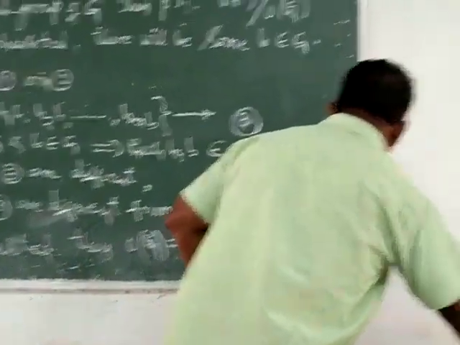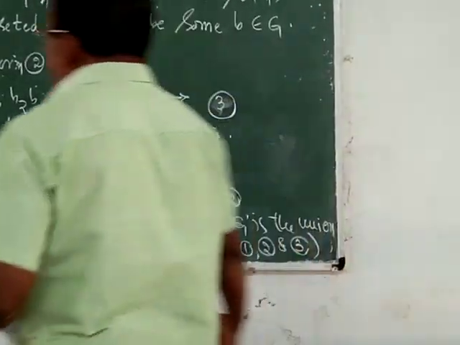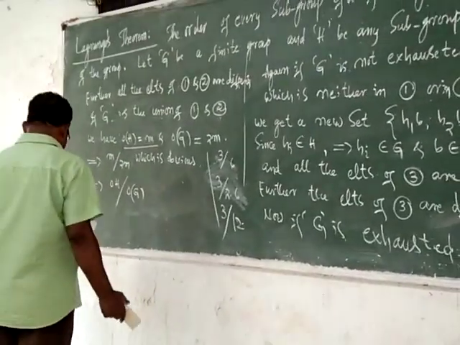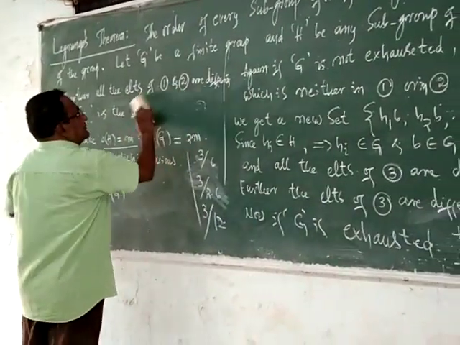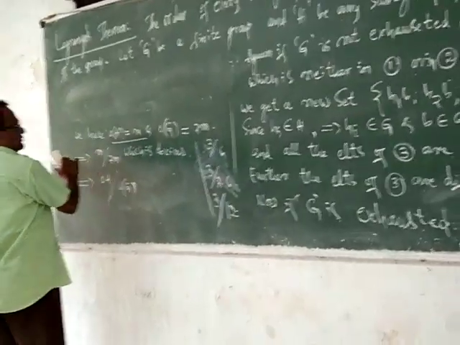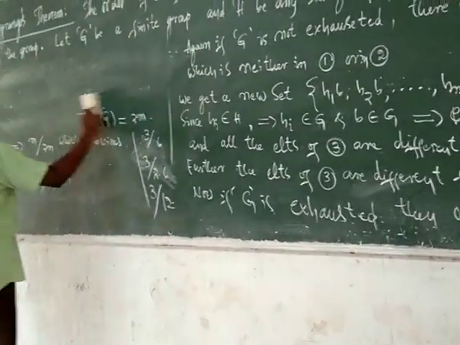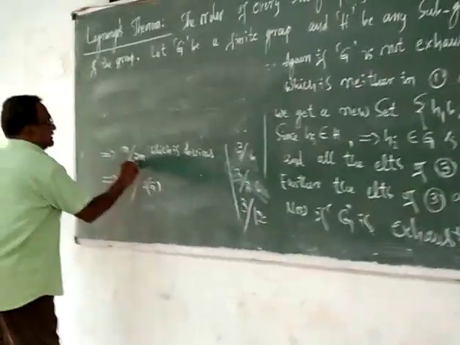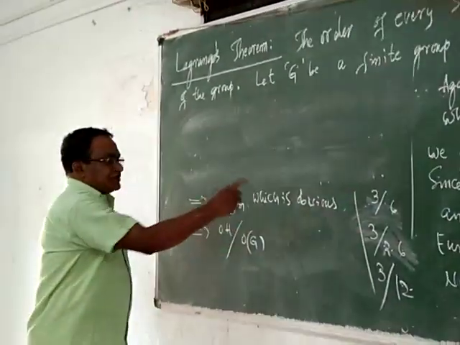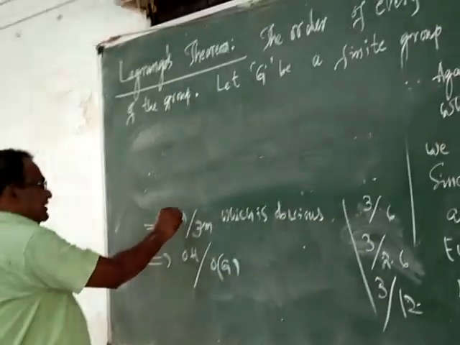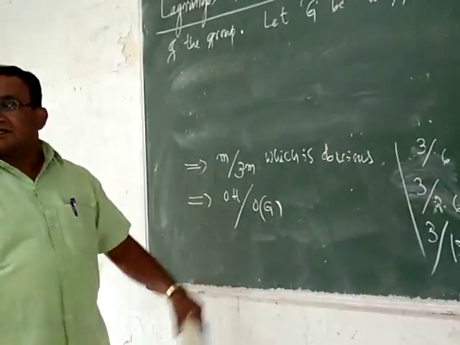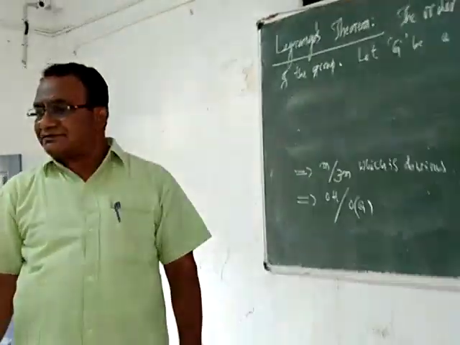But here it is given that order of H is equal to m and order of G is 3m. Therefore m divides 3m, which is obvious. M means order of H, 3m means order of G. In that case also it is true.